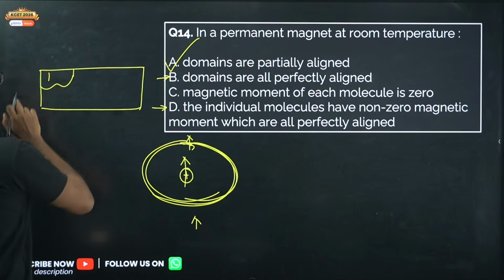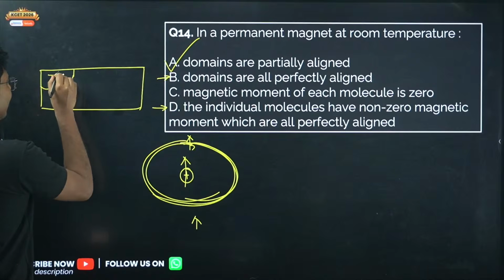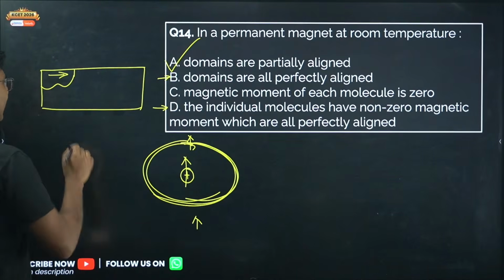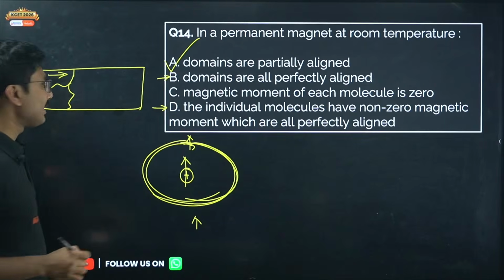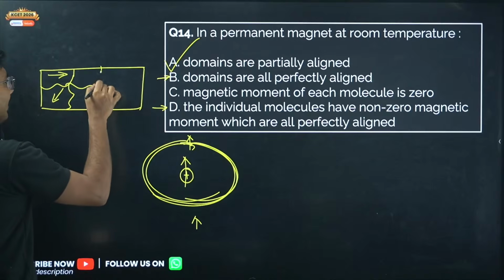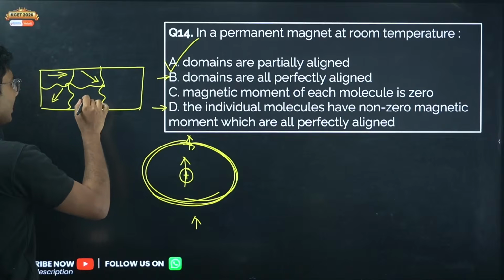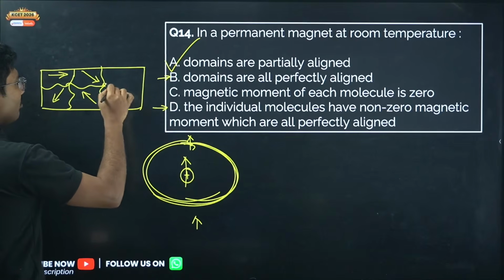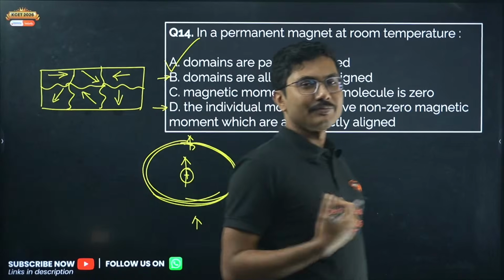Suppose all atoms present in this zone have a magnetic moment in this direction, but the nearest zone next to it may have a magnetic moment in a different direction. So in a magnetic material, all the atoms basically divide themselves into different zones of different magnetic moment. It can be like this, it can be like this.